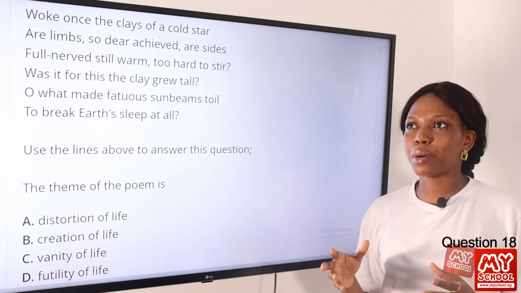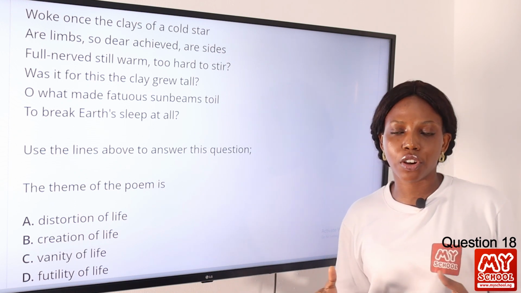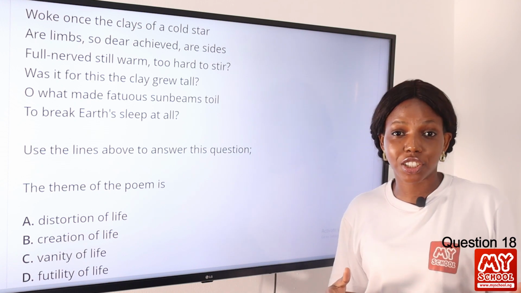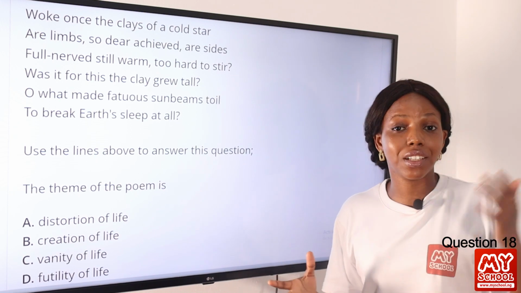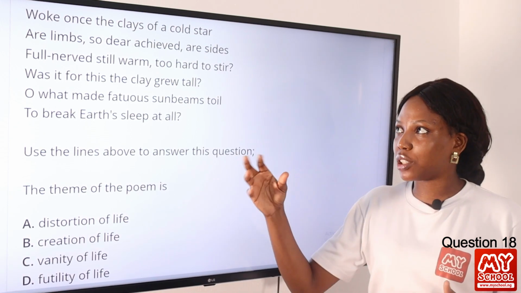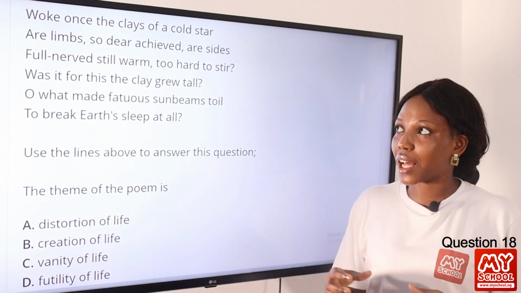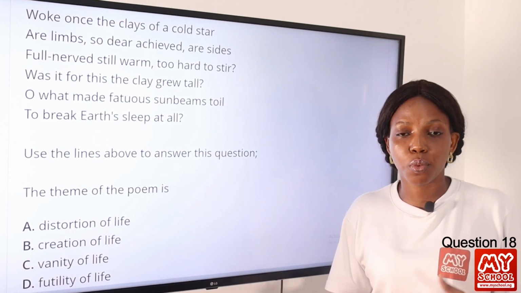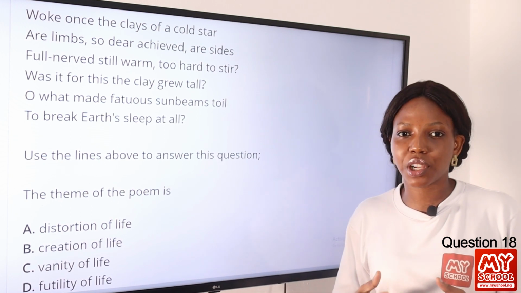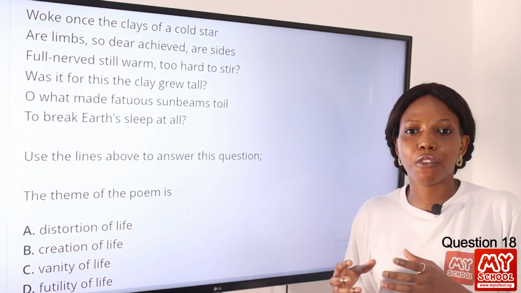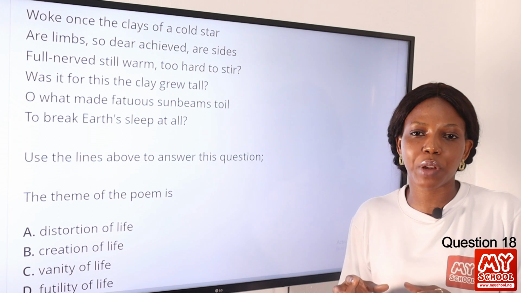The poem talks about the rising of the sun and the transition between morning and night, between life and death, which signifies life and death. So let's start with this. "Walk once the clay of a cold star." This talks about the presence of life. Walk once the clay. Now in biblical terms, we were made from clay, isn't it? So the presence of life in a cold planet.